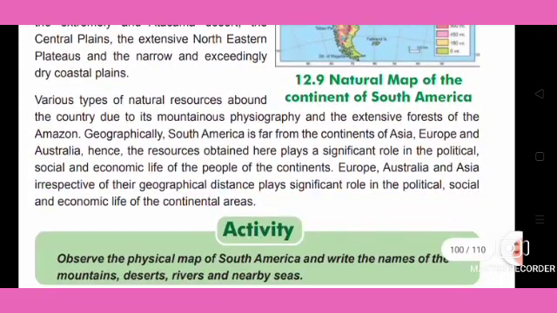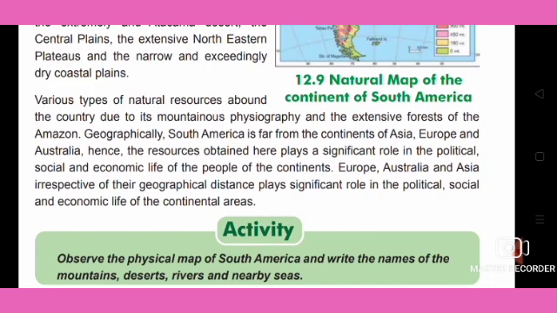Various types of natural resources abound in the continent due to its mountainous physiography and the extensive forest of the Amazon. Geographically, South America is far from the continents of Asia, Europe and Australia.